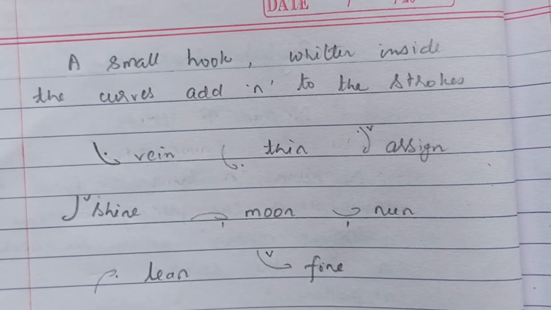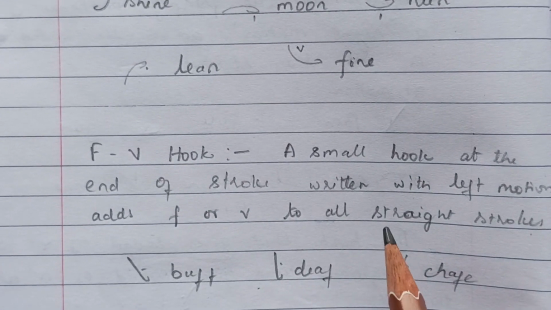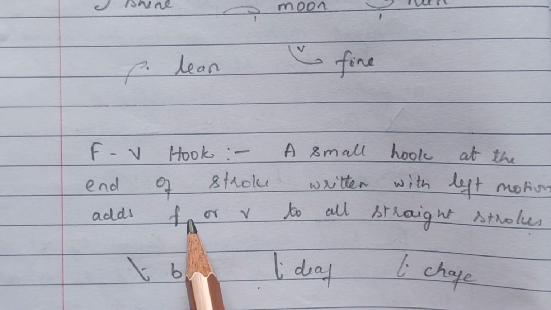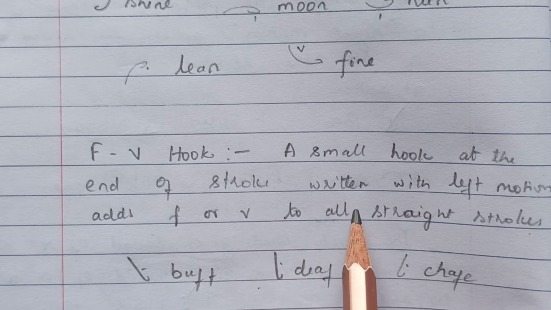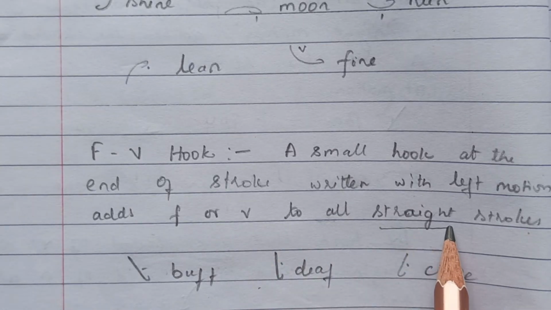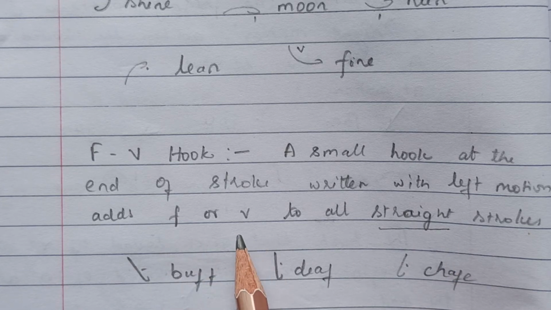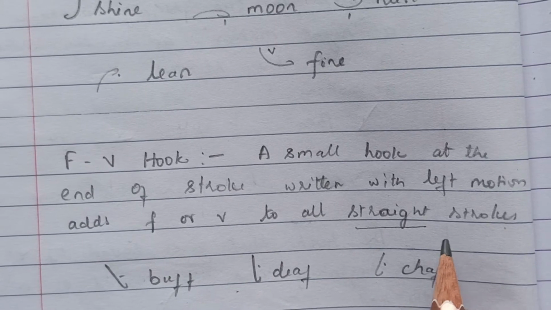And regarding F and V hooks, a small hook at the end of the stroke written with left motion adds F or V to all straight strokes. Small hook at the end of the stroke written with left motion adds F or V to all straight strokes.